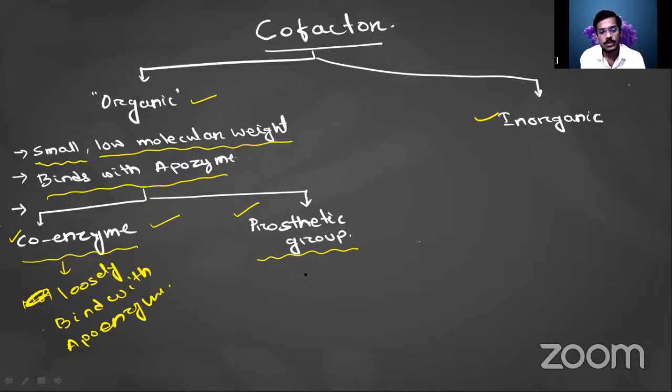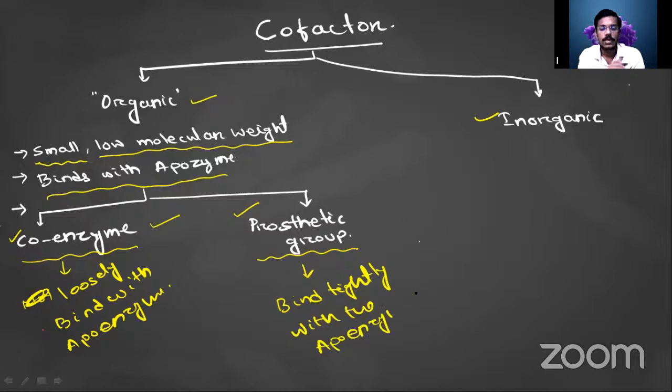And the prosthetic group is also an organic compound, but it will bind tightly with the apoenzyme, whereas the coenzyme will not bind tightly with the apoenzyme. That is the basic difference. We will take some examples, then we will make that clear.